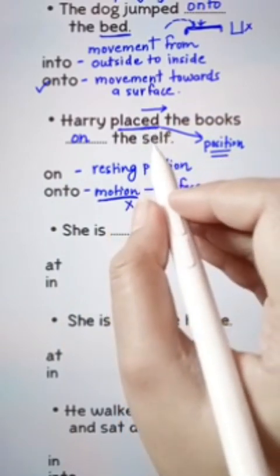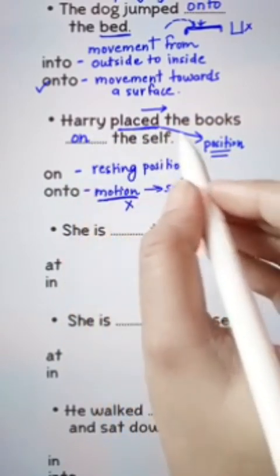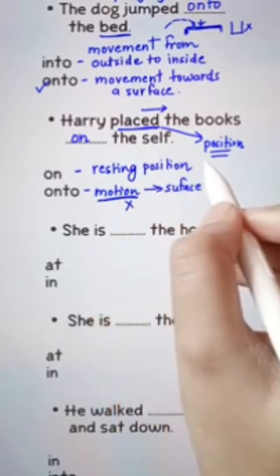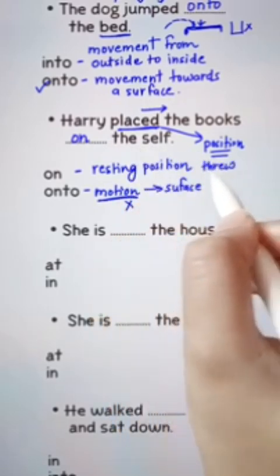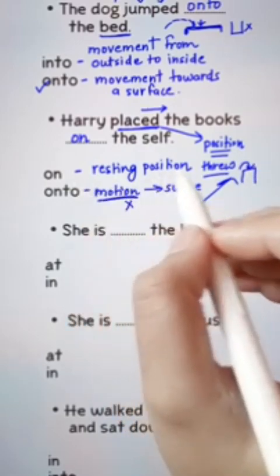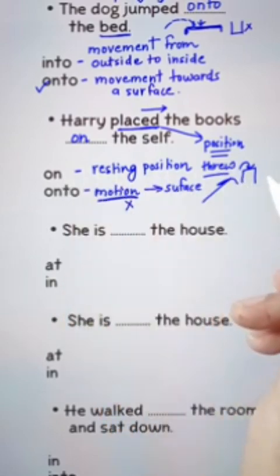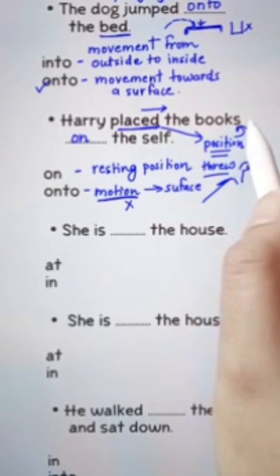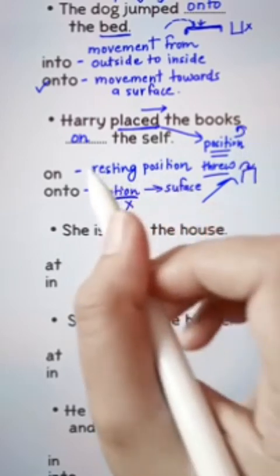However, if I were to give an example about onto, I would say that suppose Harry throws the ball, like he threw the ball and the ball lands on a table. Now keep in mind that lands or placed shows resting position and throw shows motion.